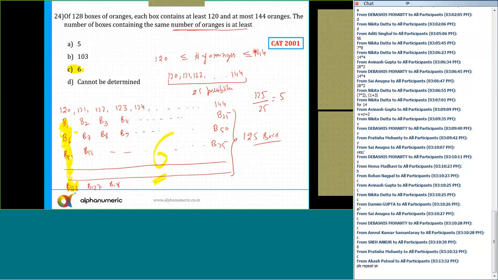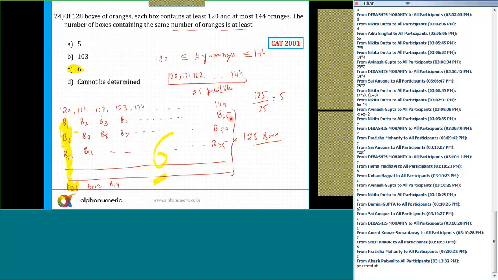If I have got only 25 boxes, can you say it's possible that in all those 25 boxes the number of oranges is different? But if the number of boxes is 26, then in 2 of the boxes the quantity will be the same. Even if there are 27, then 2 of the boxes will have the same quantity. If it is 28, then also in minimum 2 of the boxes the quantity is the same.